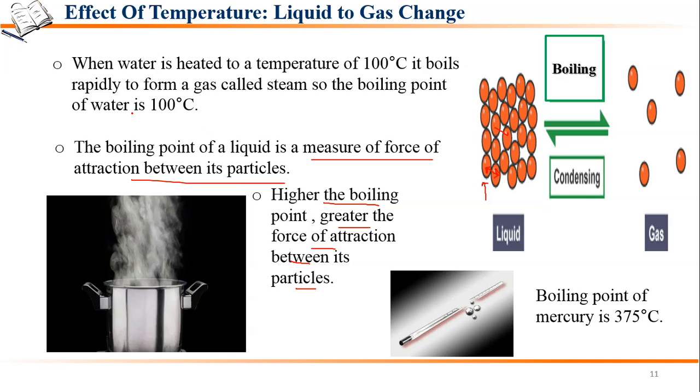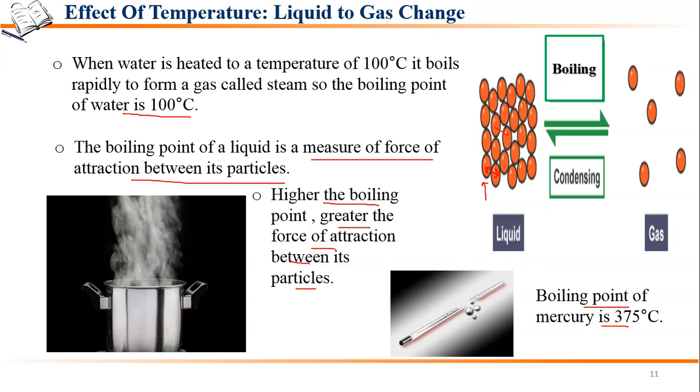The boiling point of water is 100 degrees Celsius, and the boiling point of mercury is 375 degrees Celsius. That means the forces of attraction in mercury are higher than the forces of attraction in water.